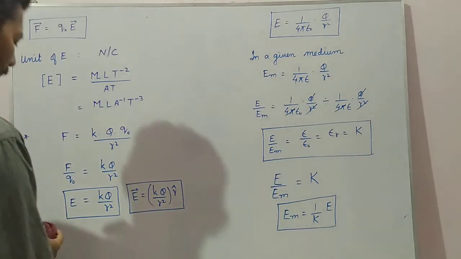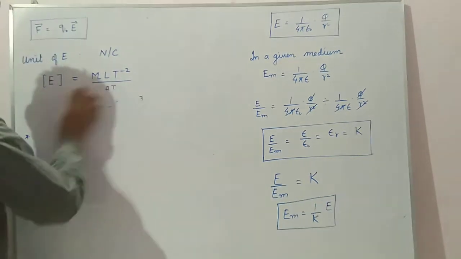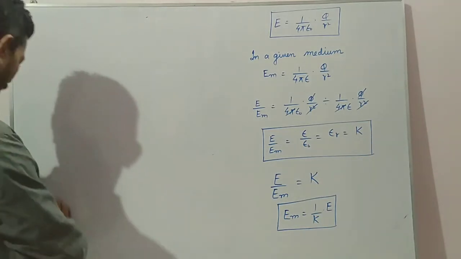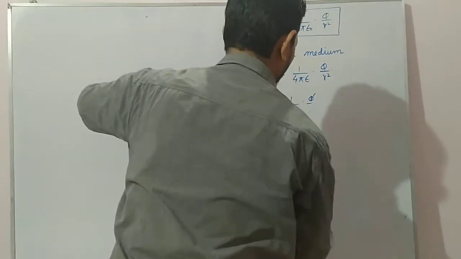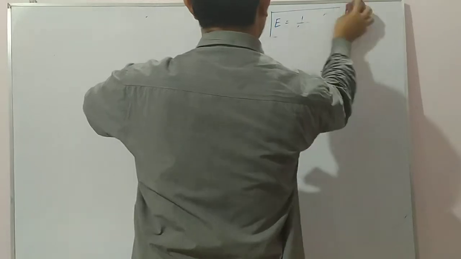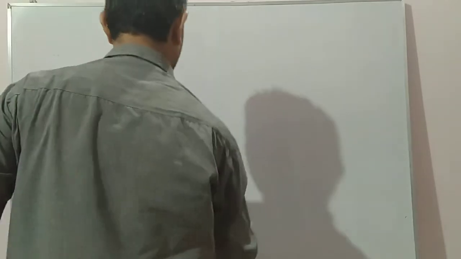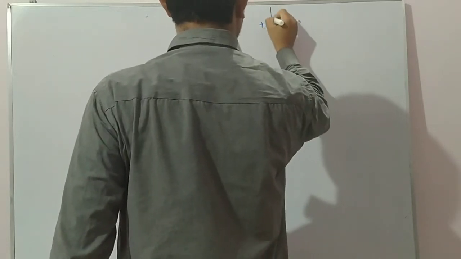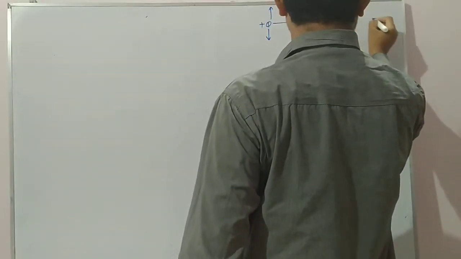Now see here, I told that if it is a plus Q charge, electric field lines will come out. If it is a minus Q charge, electric field lines will go in.